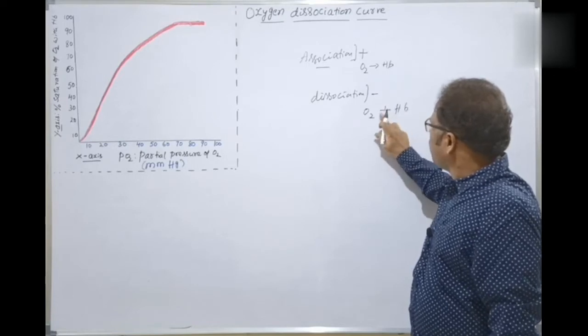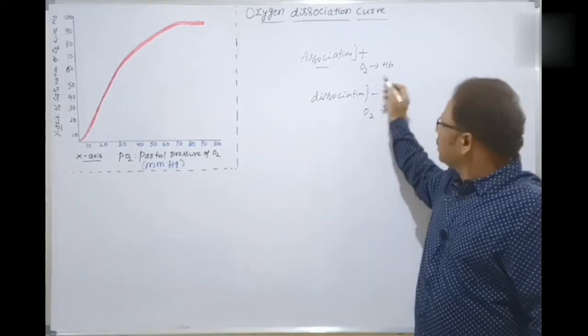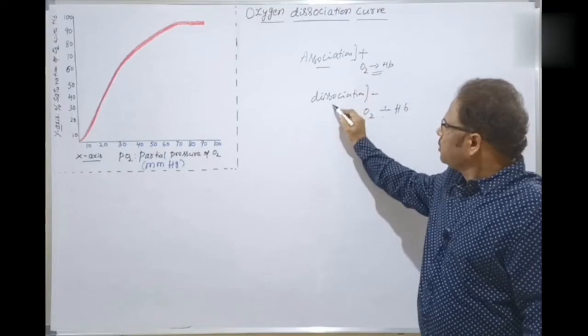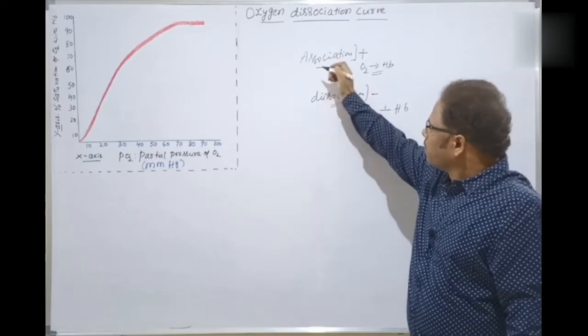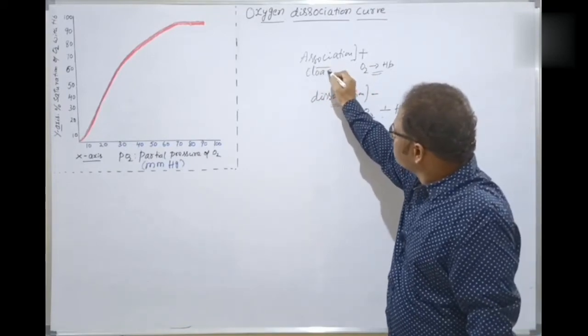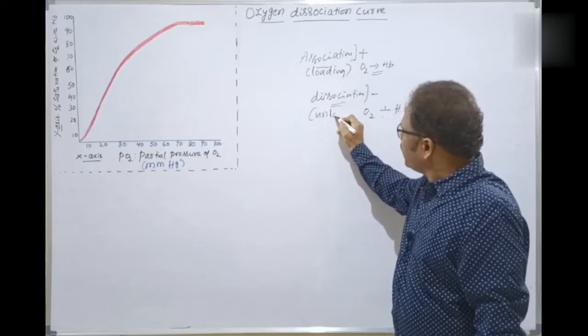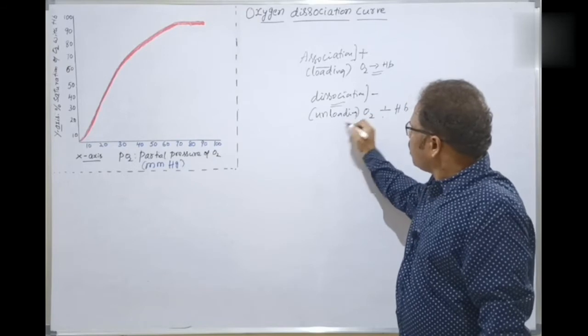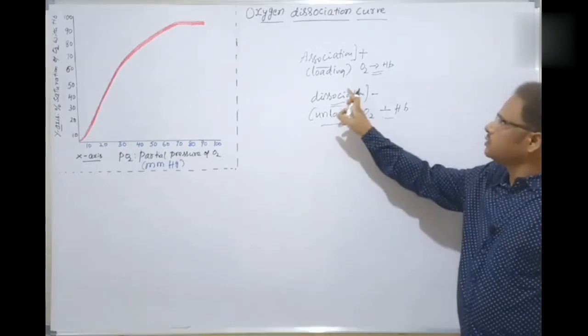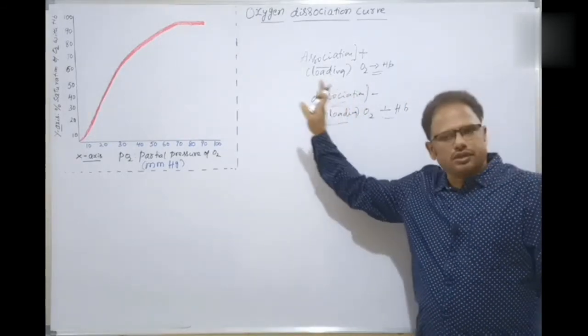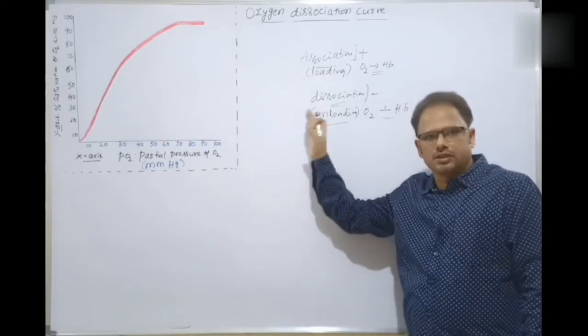That is unloading here. Association means loading, whereas dissociation here means unloading of oxygen with the hemoglobin. That's called dissociation. With these principal aspects, we'll be discussing this lecture video now.